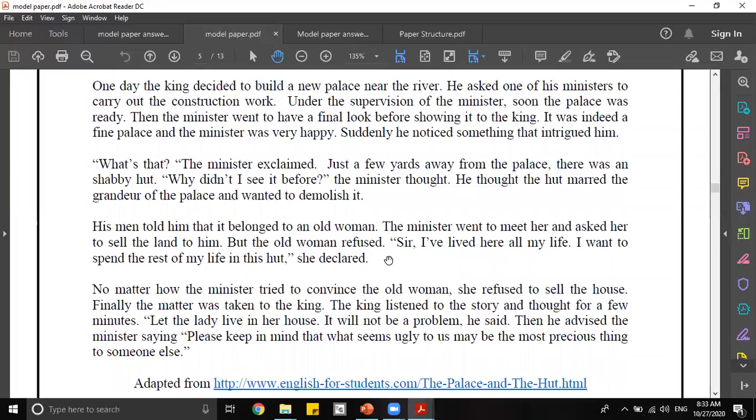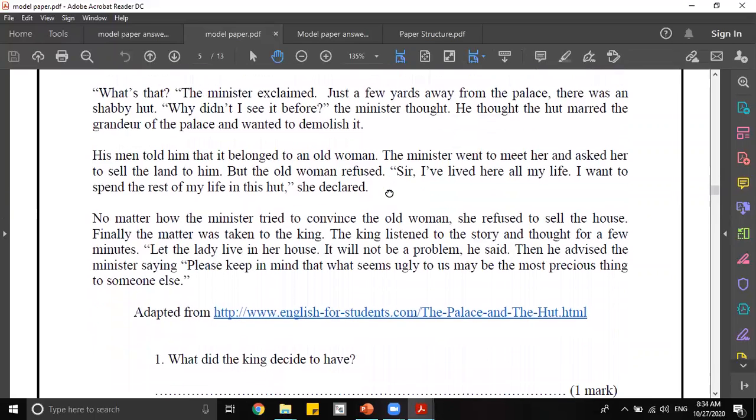But the old woman refused. "Sir, I have lived here for all my life. I want to spend the rest of my life in this hut," she declared. No matter how the minister tried to convince the old woman, she refused to sell the house. Finally, the matter was taken to the king. The king listened to the story and thought for a few minutes. "Let the lady live in her house. It will not be a problem," he said.